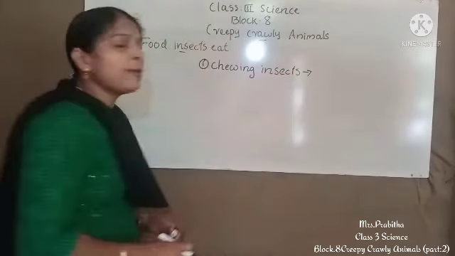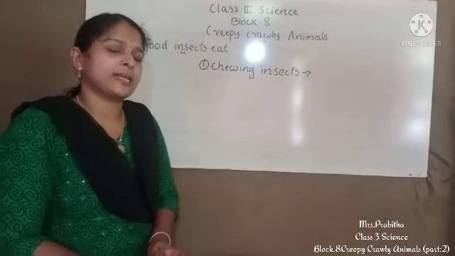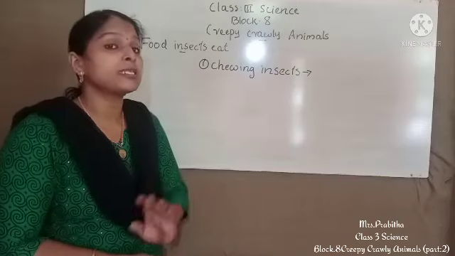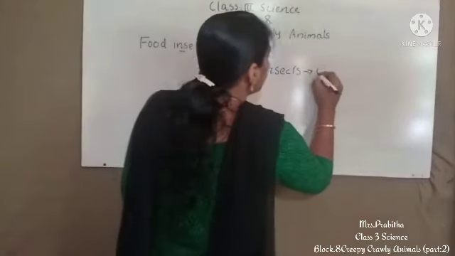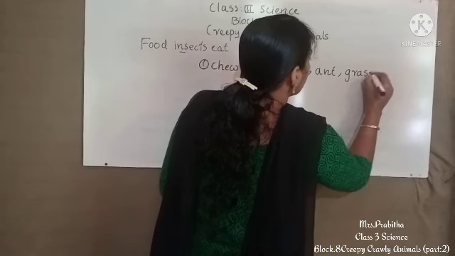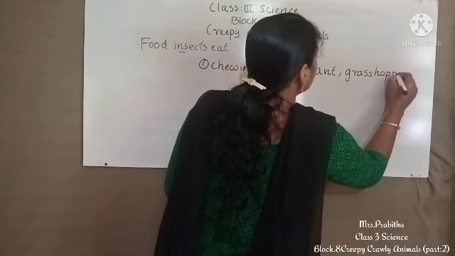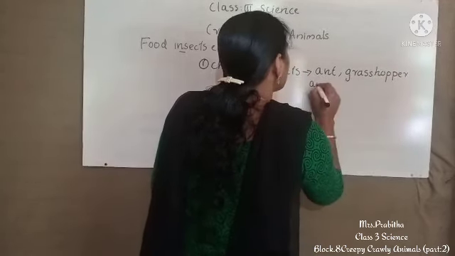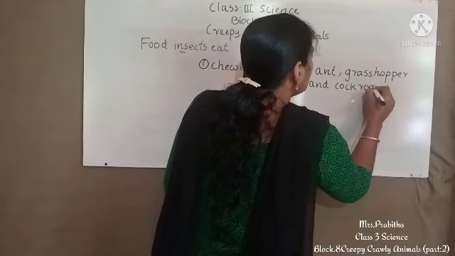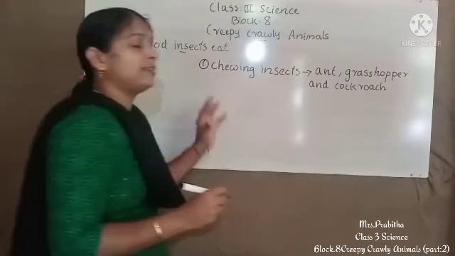The examples for chewing insects are ant, grasshopper and cockroach. How do they eat their food?